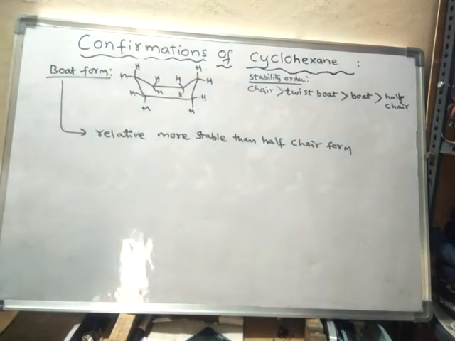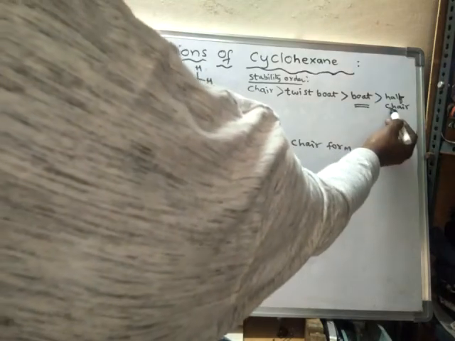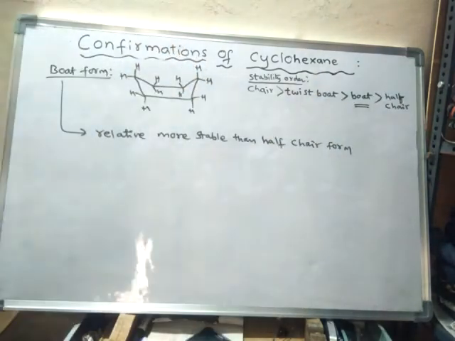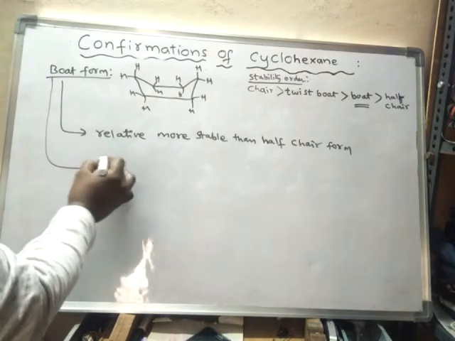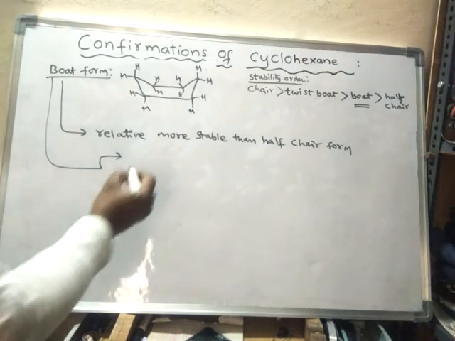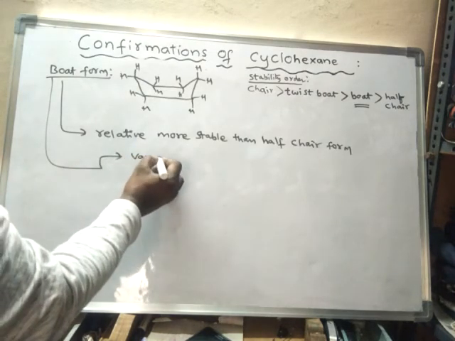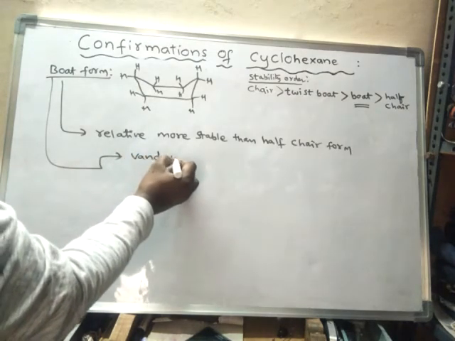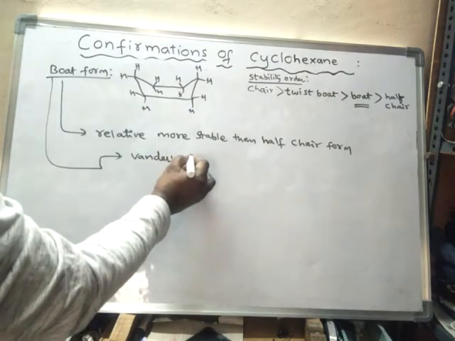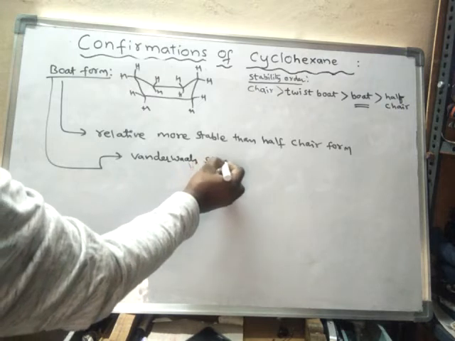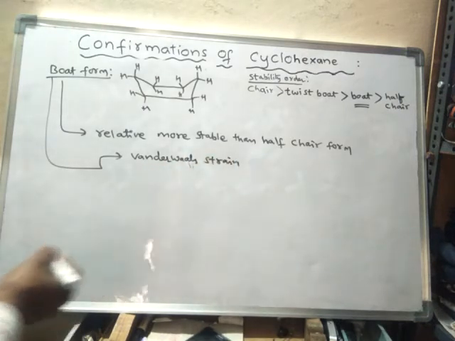So boat form is somewhat more stable than half chair form. In this boat form, what is the meaning of van der Waals strain? Van der Waals strain is also called steric strain.